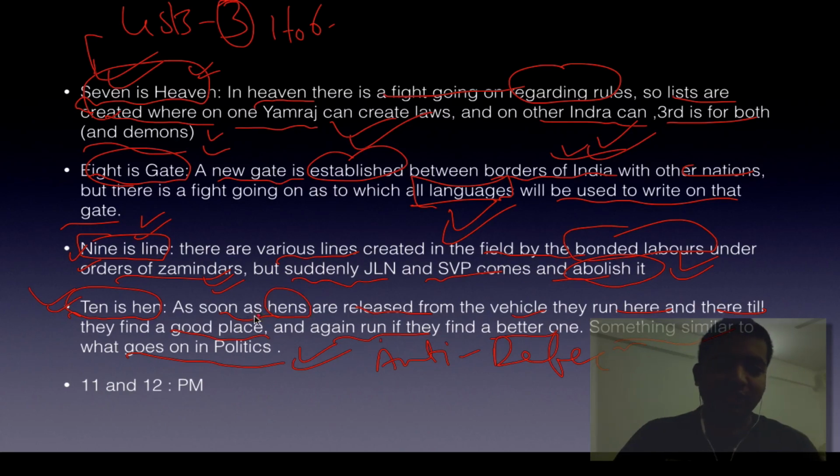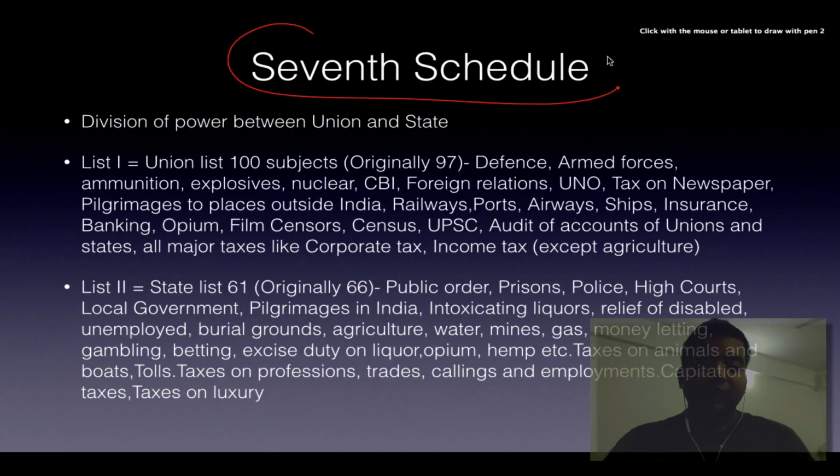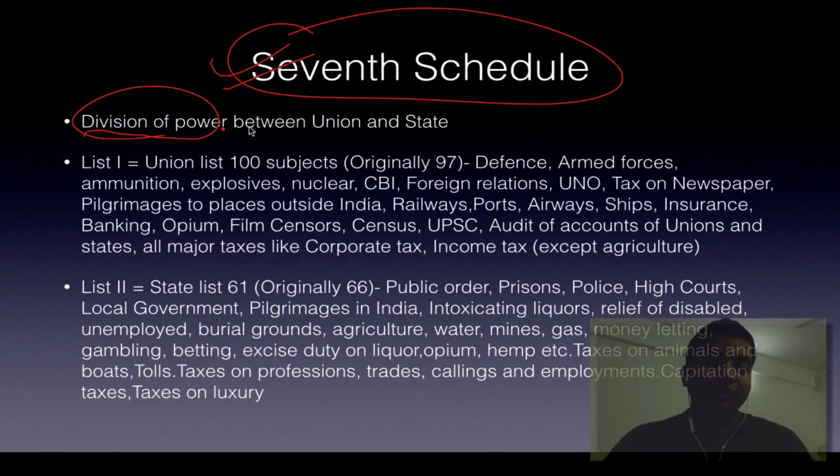11 is related to Panchayati Raj, 12 is related to municipalities. Just remember Prime Minister, PM, 11 and 12. So we move forward and deal with the 7th schedule. It relates to the division of power between union and state. Very important. It deals with that by creating 3 lists.